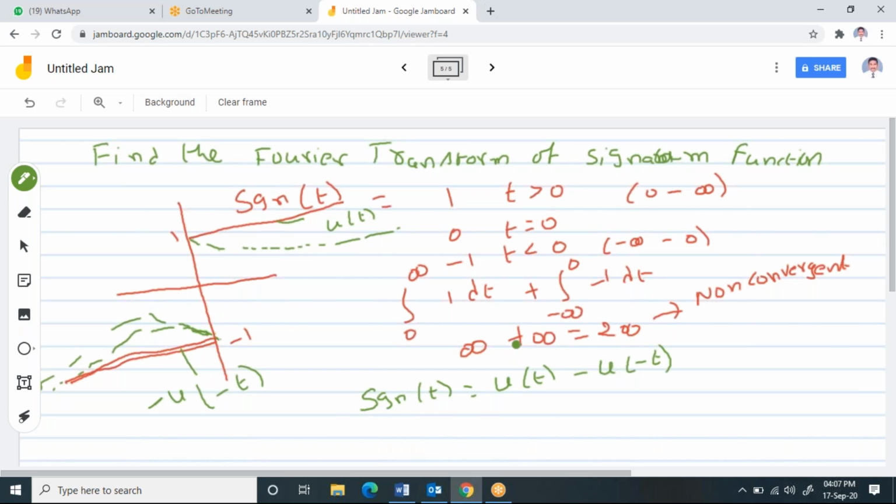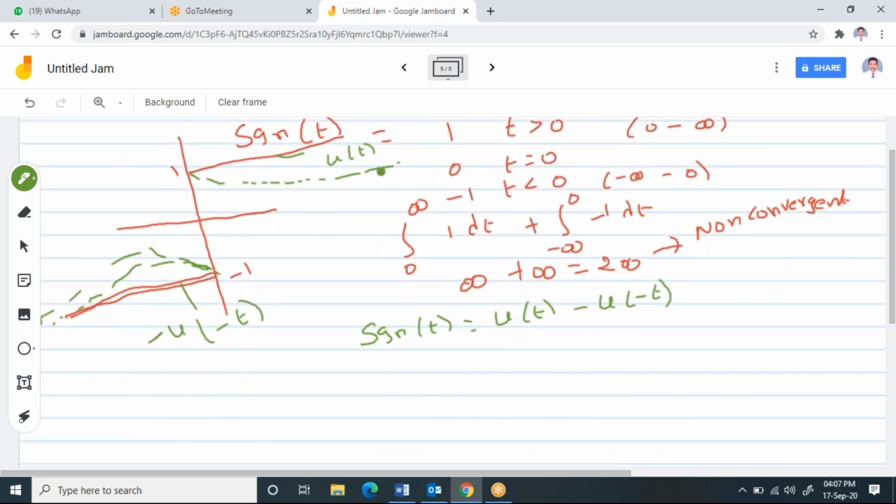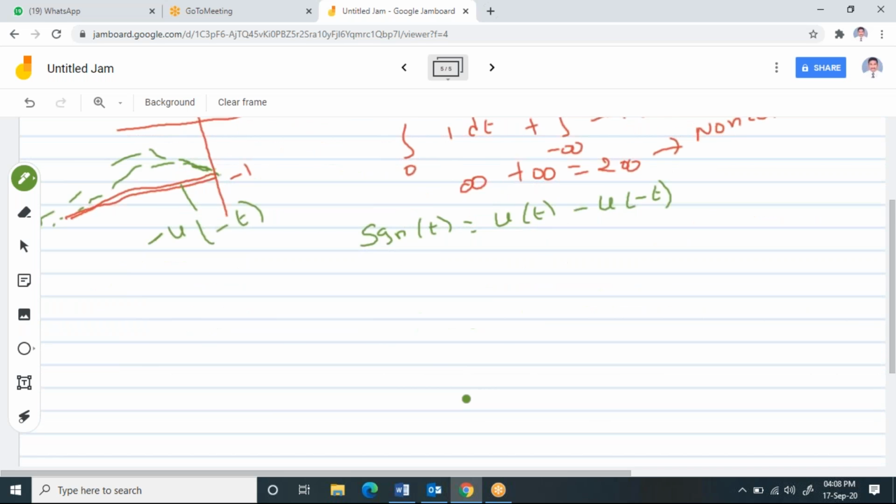Now what I'm going to do here is write this unit step function for the numerator part. But when you observe that it is convergent, I'll treat this as an exponential one, and I can write this signum function by a mathematical equation like this. So please try to understand my u of t. For this case, my u of t, I can write it like this. Please try to understand.